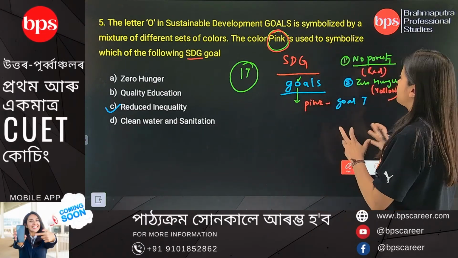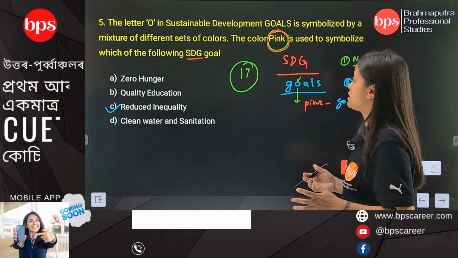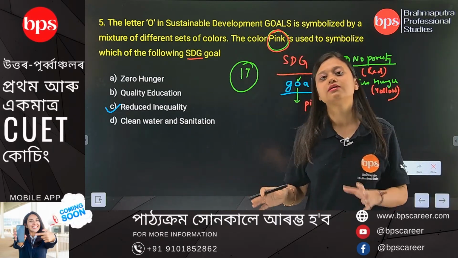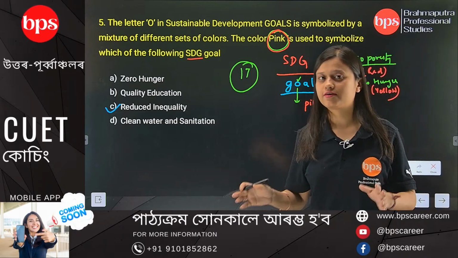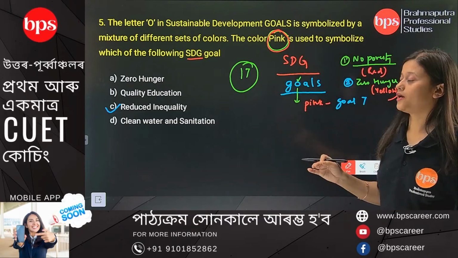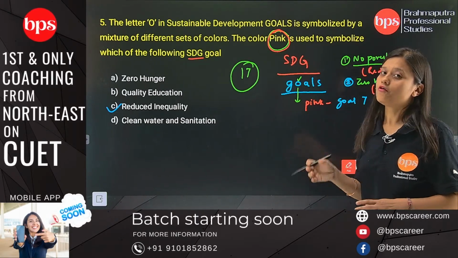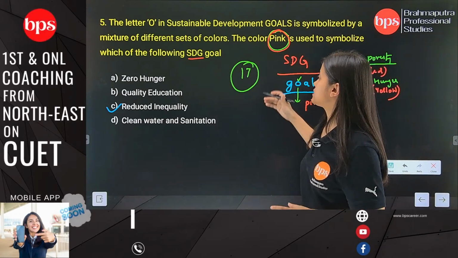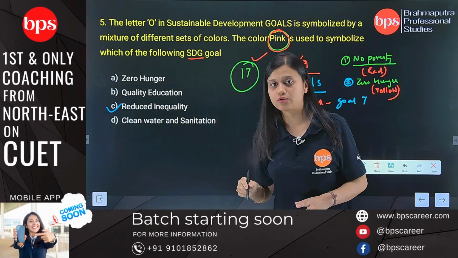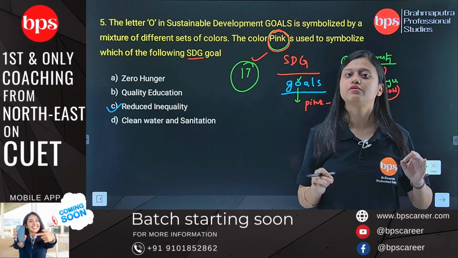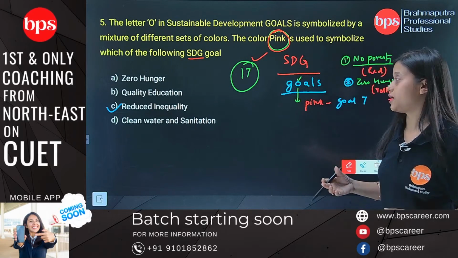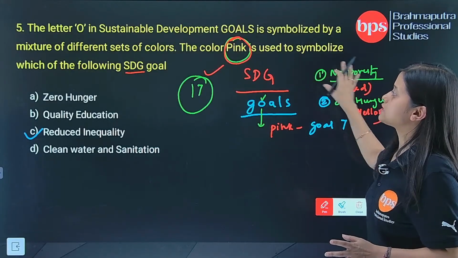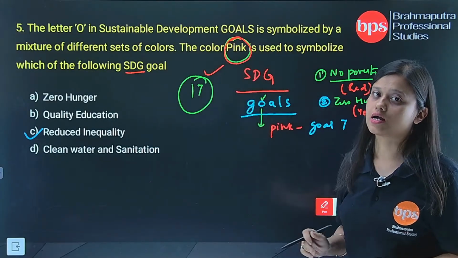Okay, so a lot of people don't actually expect these kind of questions, but since you are going to appear for a national level exam, you have to be prepared for minute details also of a particular topic. So I would suggest, when you go and study all these 17 different goals, you also look at the details of the colors also which are given. Sometimes they ask questions based on colors also.